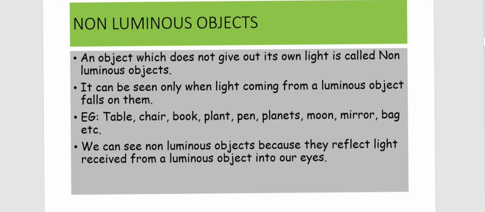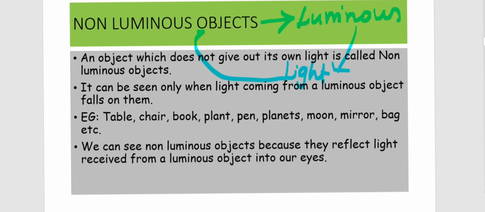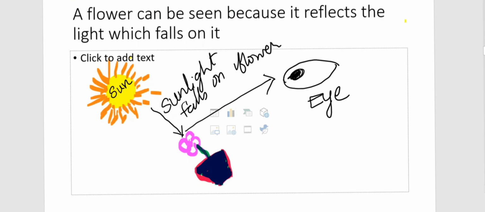A non-luminous object has to depend on a luminous object for its visibility. Because the luminous object is producing light, this light has to reach the non-luminous object, and then only you are able to see it. Once the light touches this non-luminous object, it is reflected or bounced back to your eyes. That's the reason you're able to see that object.